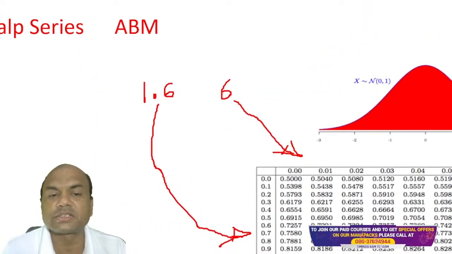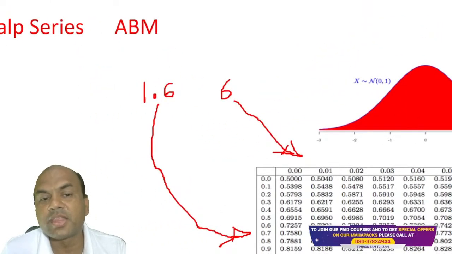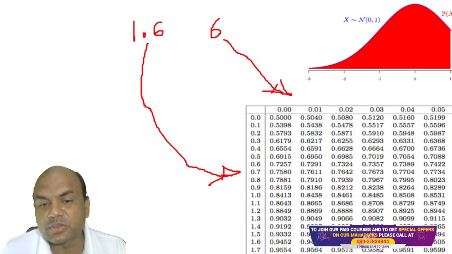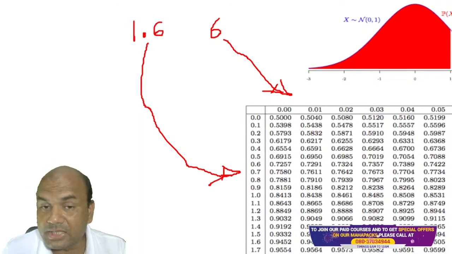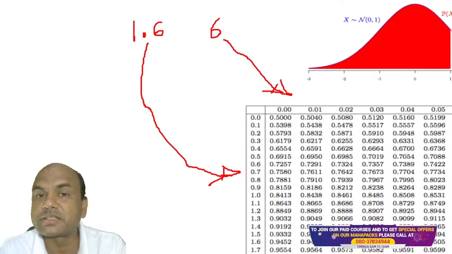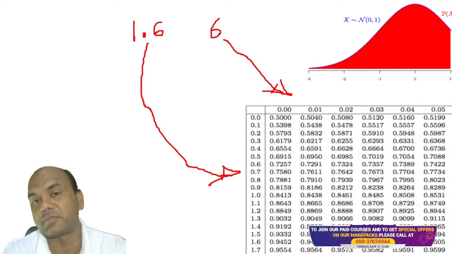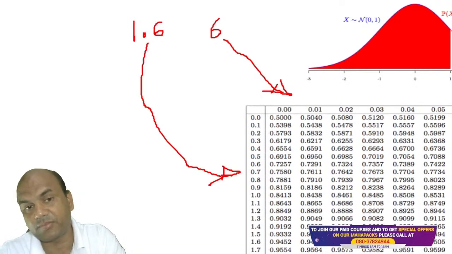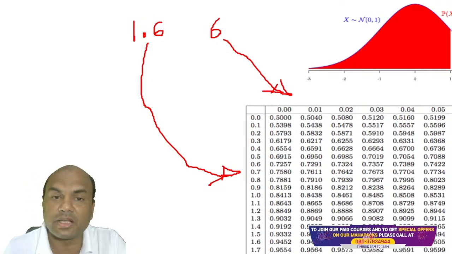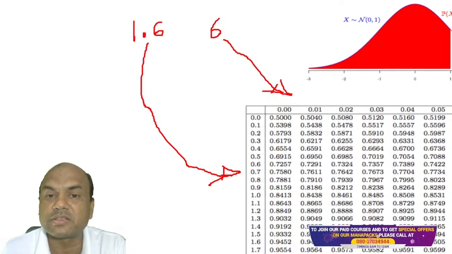How to check this 1.66? You first write 1.6 over here and check it vertically. This is to be checked vertically, 1.6. This is the z value. Right, now we got this z value. 1.6 you check vertically, and the remaining 6 you check horizontally. Everyone clear with this concept? This table will be provided to you in the exam if they ask you this question. So 1.6 is vertical and 0.06 is horizontal.